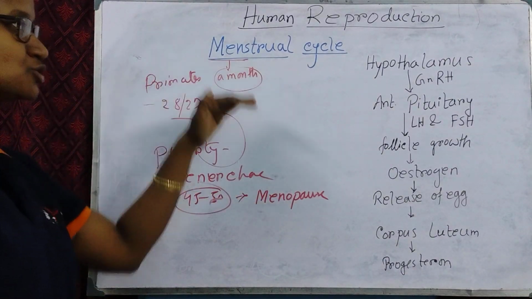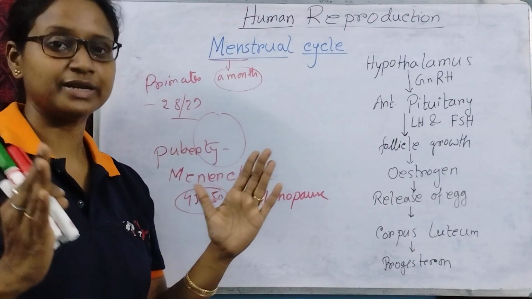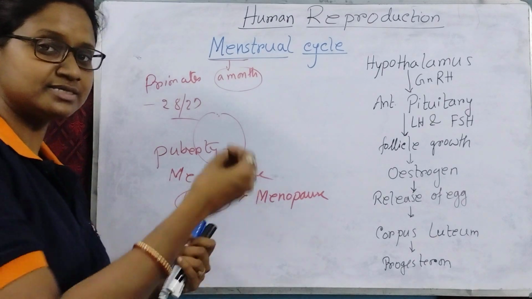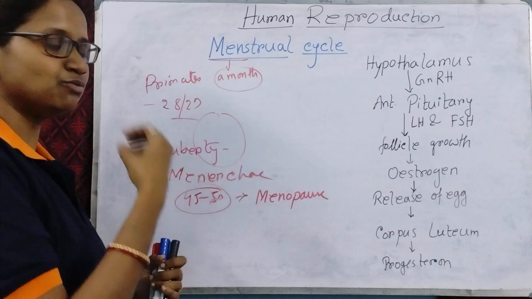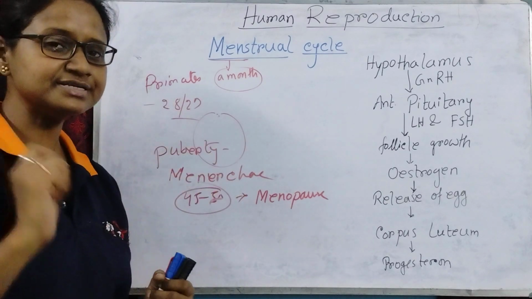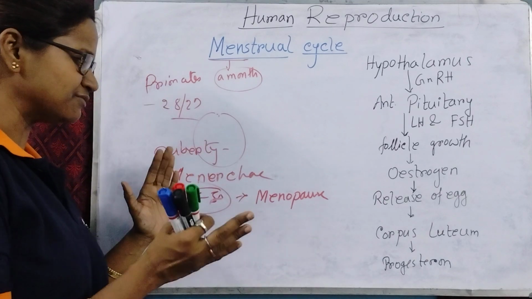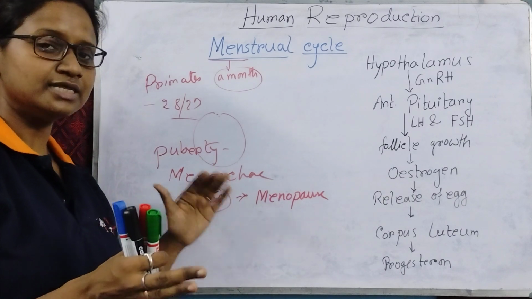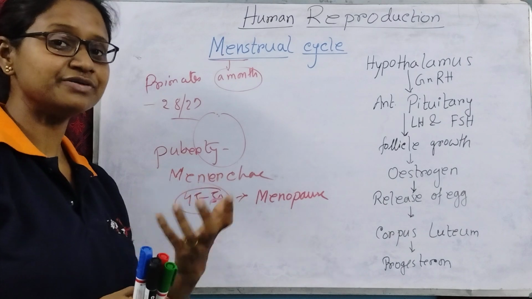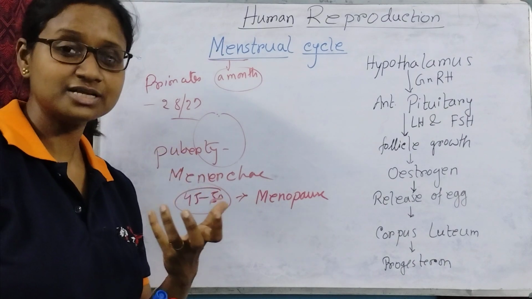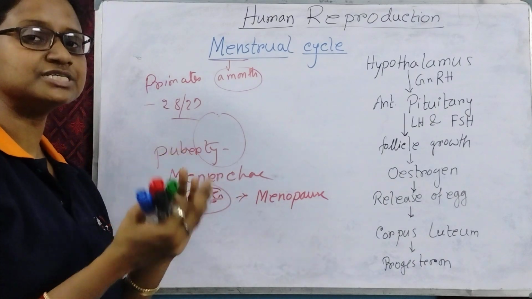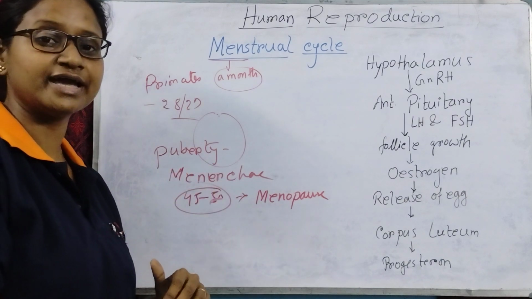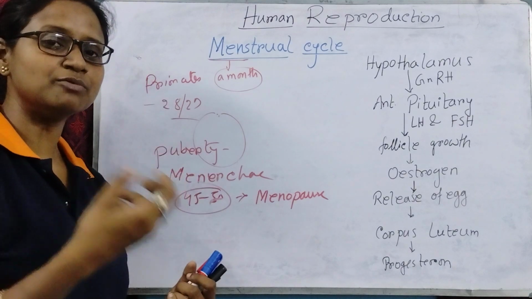So the menstrual cycle denotes your fertility period. That means you are able to be fertilized by sperm, because each month 1 egg is released. But the difference is that before 30, the eggs and follicles are very young. Whenever it crosses 35 and comes to the age of 40 to 45, the follicle becomes old.